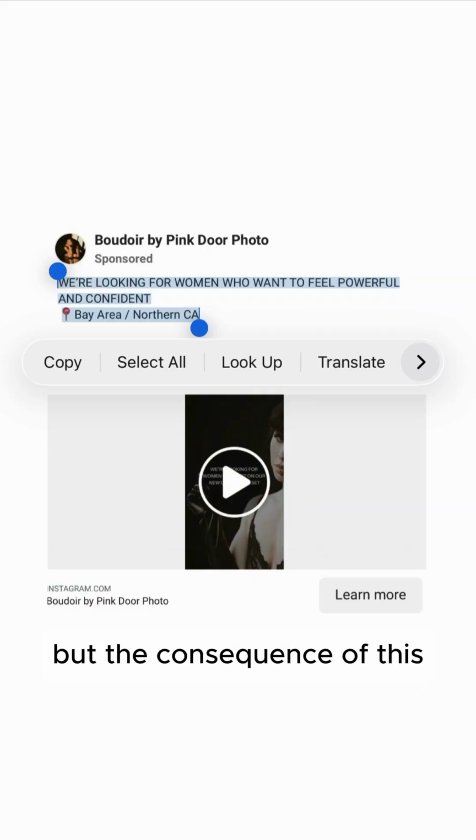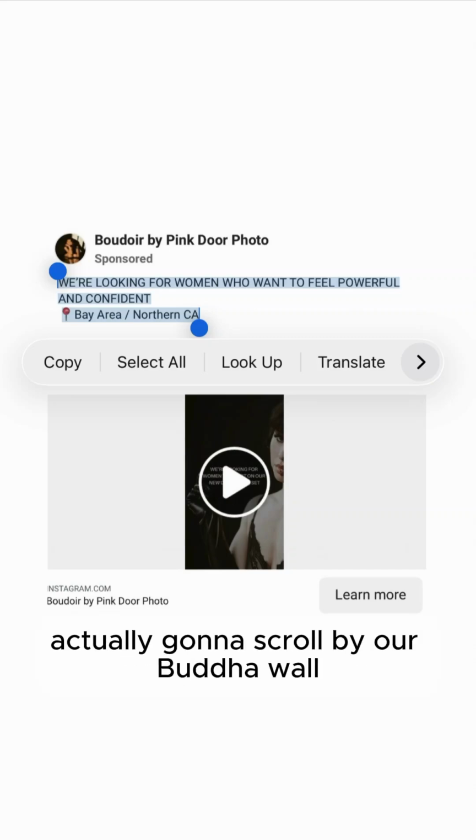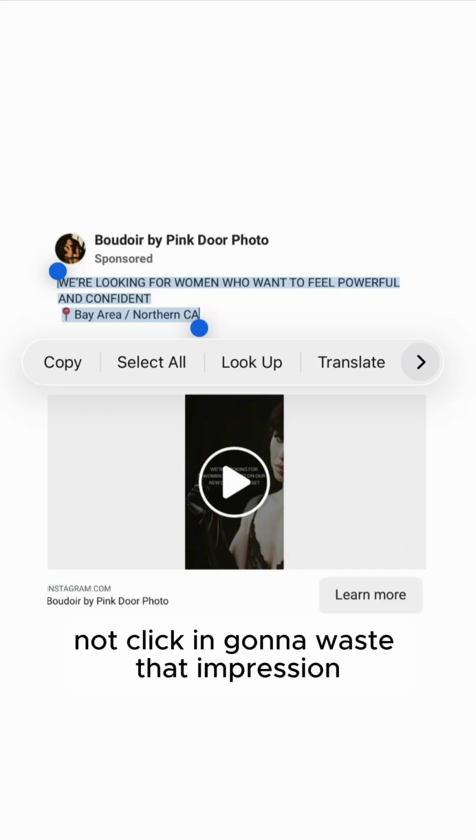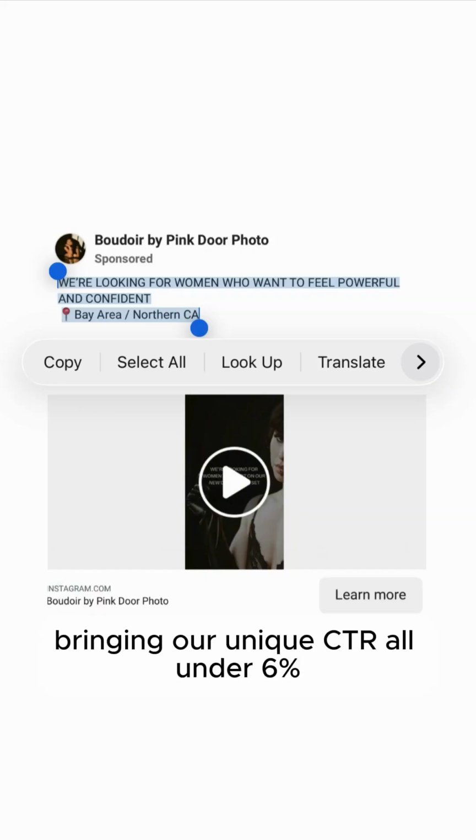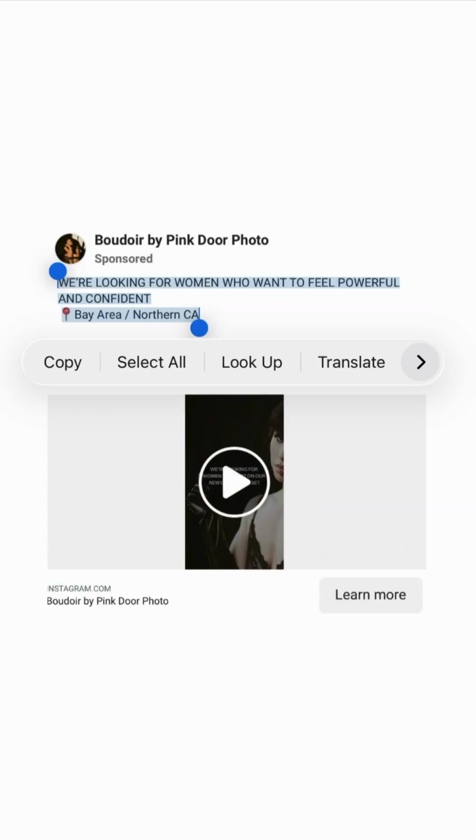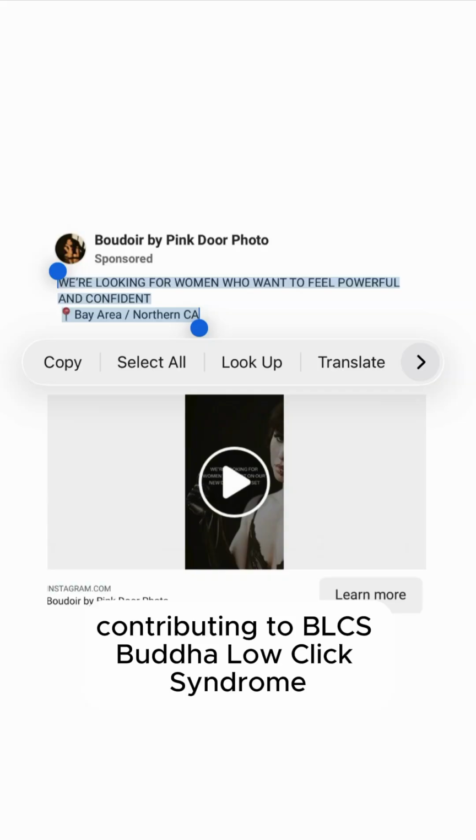But the consequence of making this mistake is way more women are going to scroll by our Boudoir Facebook ad, not click in, going to waste that impression, bringing our unique CTR under 6%, contributing to BLCS, Boudoir low click syndrome.